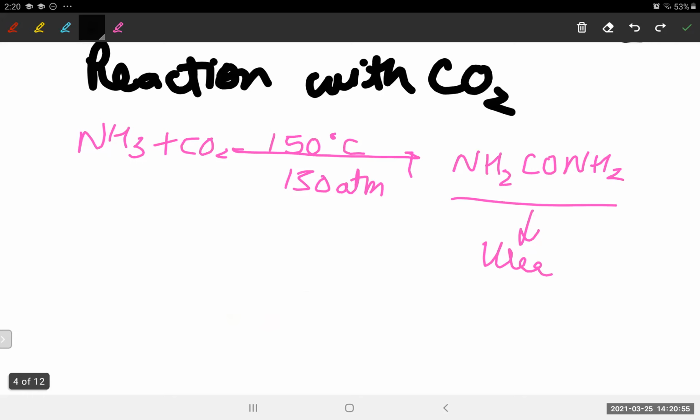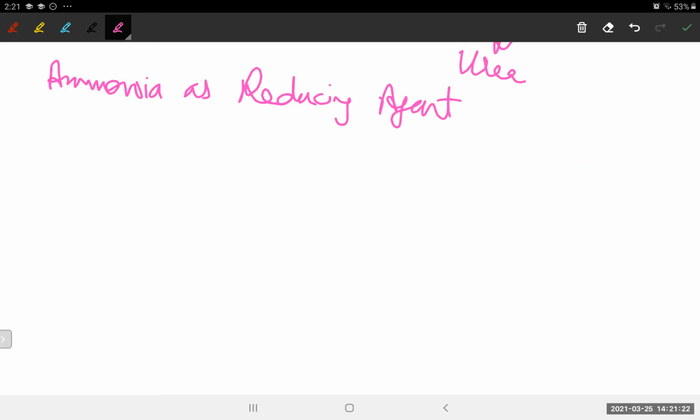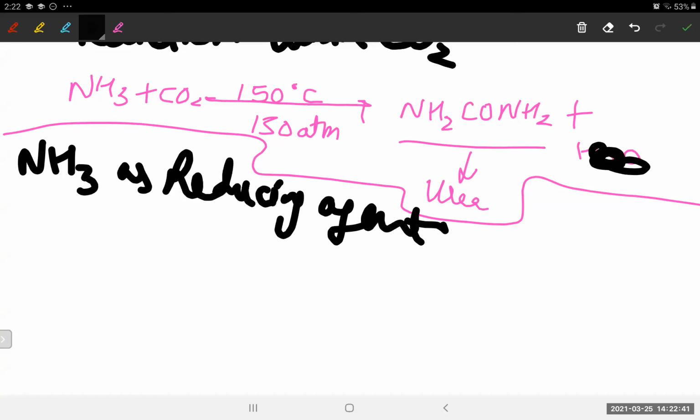Okay. Next, let's move on to oxidation and reduction. You all know this now, I've already told you in electrolysis. So ammonia is a very nice reducing agent. Let's see how it is a reducing agent. Write down: ammonia as reducing agent. So let's see how NH3 is a good reducing agent.